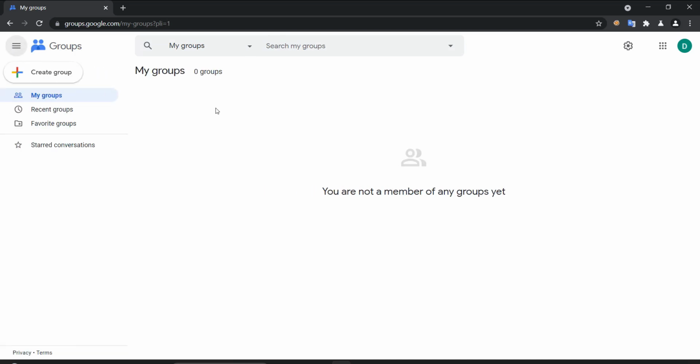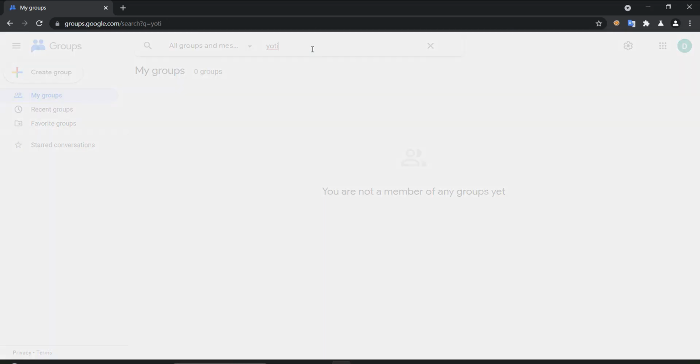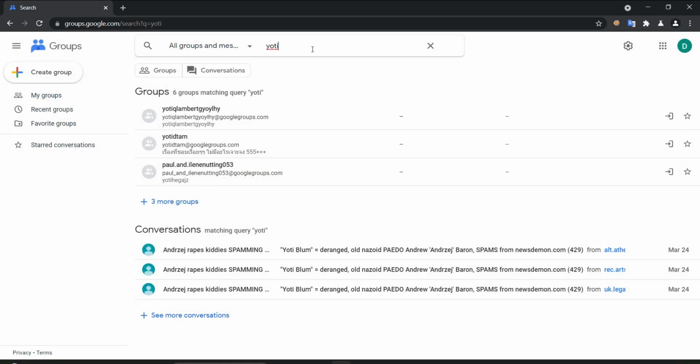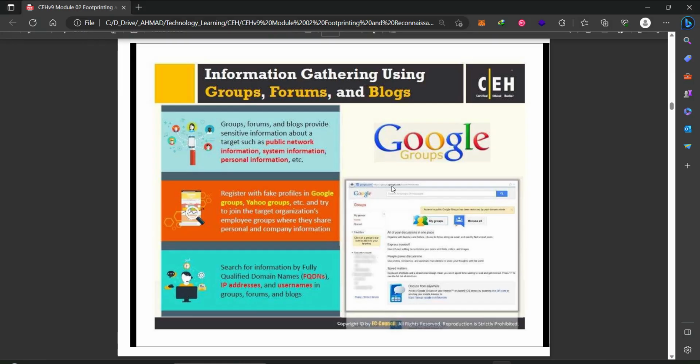A lot of companies will have some groups inside Google, for example. Let us search for maybe Yoti, if there is a group there. Okay, Yoti, more groups. Could be, actually. So how does this work?